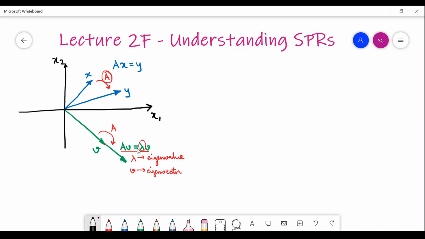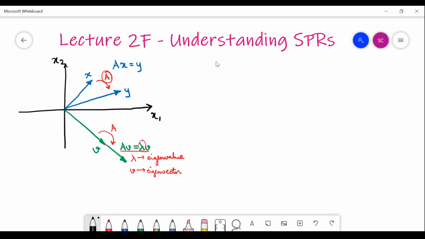So now, if you are asked to find out the eigenvalue and eigenvector of a matrix A, in general it can be any non-square matrix also. However, for the purpose of our course, we will be concerned with square matrices. So if you are asked to find out the eigenvalues and eigenvectors of a square matrix,